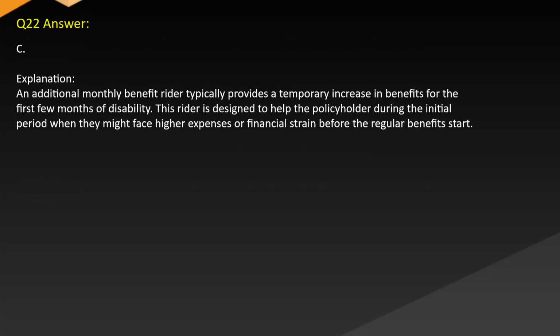Answer. C. Explanation. An additional monthly benefit rider typically provides a temporary increase in benefits for the first few months of disability. This rider is designed to help the policyholder during the initial period when they might face higher expenses or financial strain before the regular benefits start.